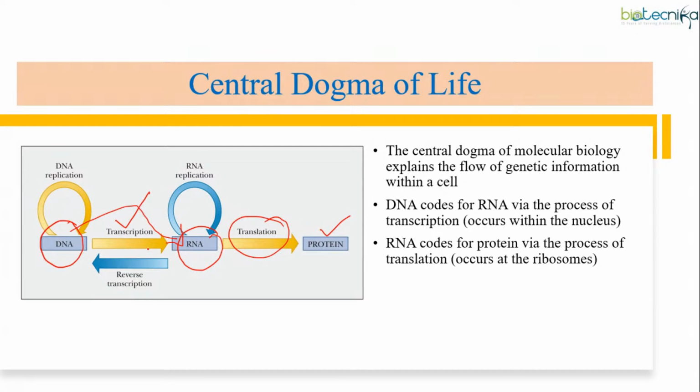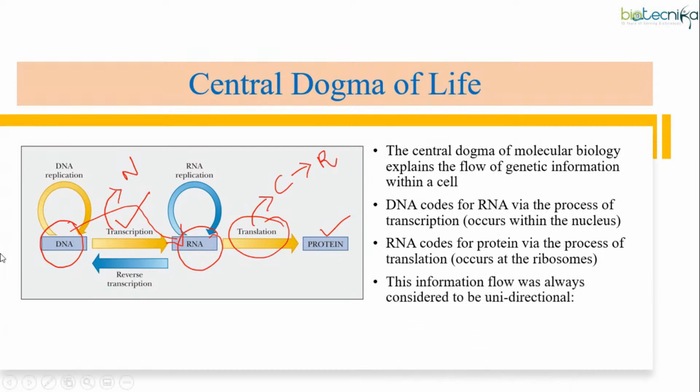In eukaryotes, specifically speaking, transcription occurs in the nucleus and translation occurs in the cytoplasm. More precisely, it occurs in ribosomes. So basically, this is a unidirectional flow of information. That means it will move from DNA to RNA to protein. There is no reverse order.